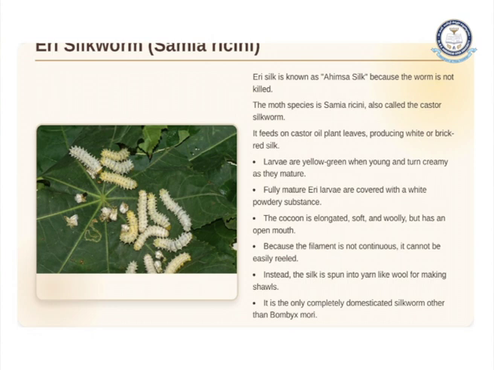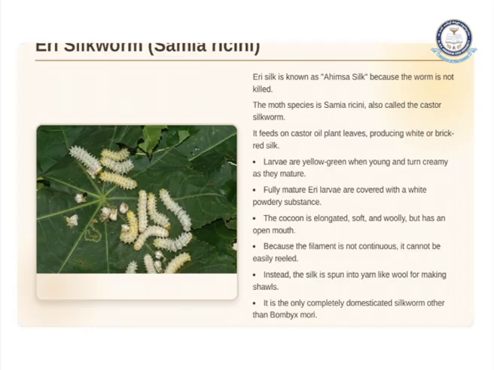It is closed and slightly flossy. It gives a flossy look. This flossy look is given by the golden muga. Then we have the eri silkworm. This eri silkworm is also called ahimsa silk, because this worm is not killed. That is the reason it is called ahimsa silk.